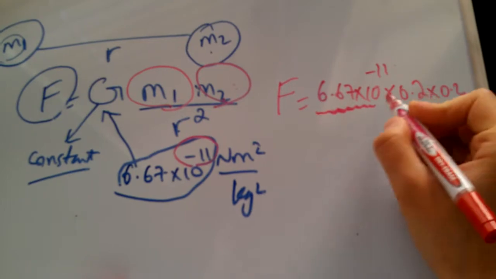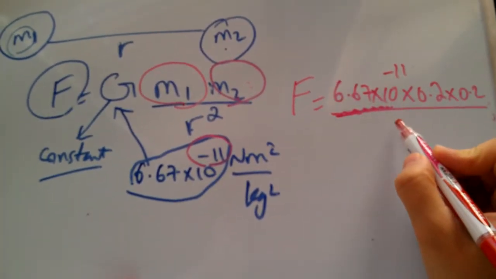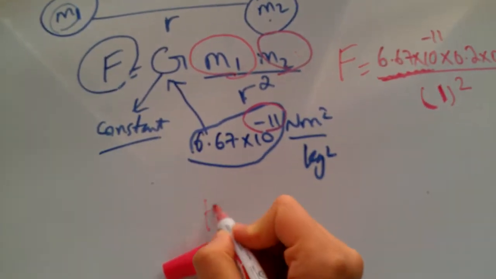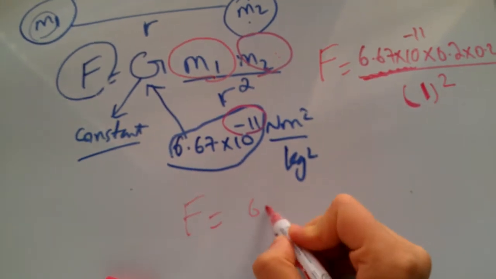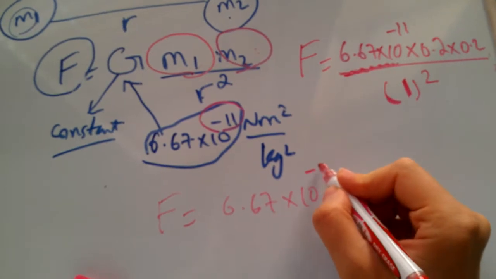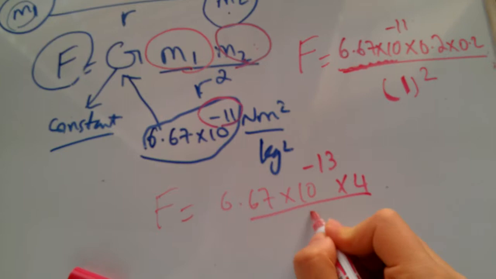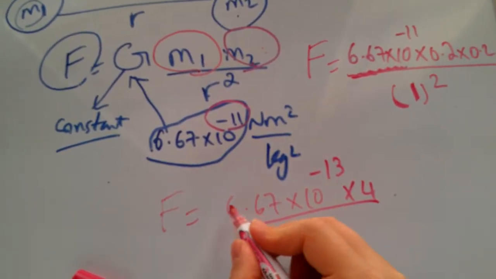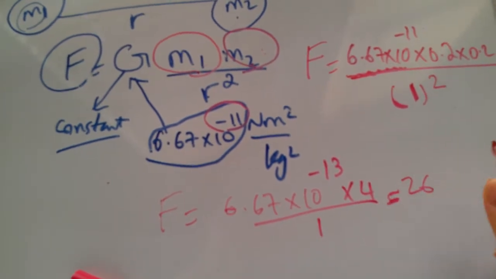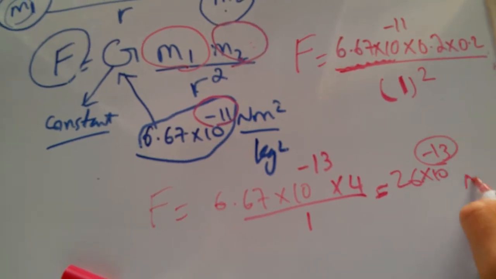The other is as well, and they're about 1 meter apart, so 1 meter squared. Then my force would be 6.67 times 10 to the negative 11 times 0.04 over 1, so this is going to be around 26, something around that number, times 10 to the negative 13 newtons.